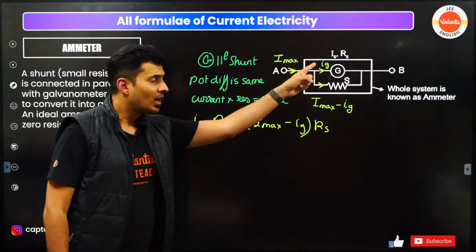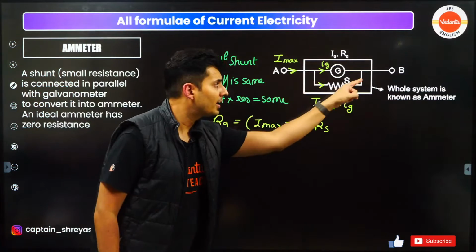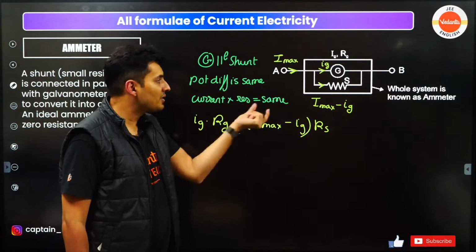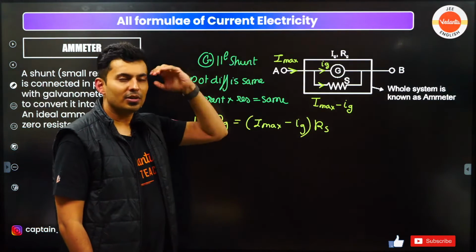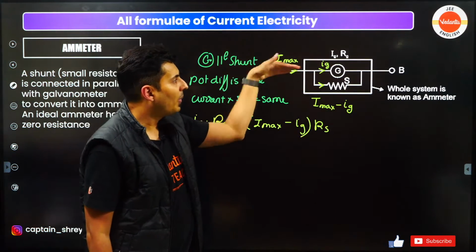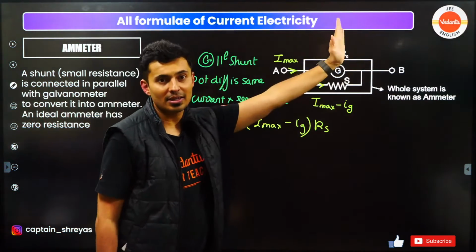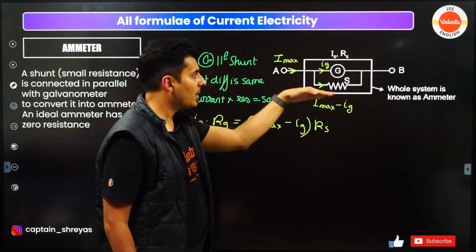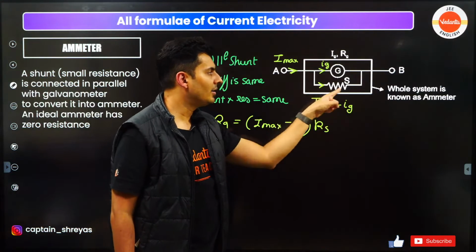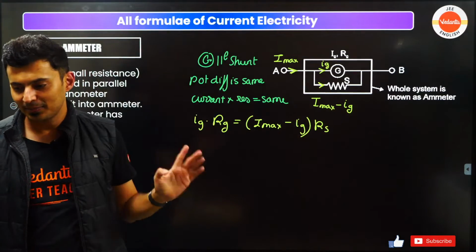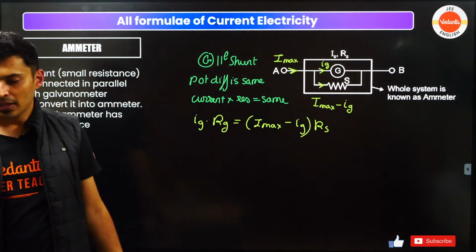Okay? So understand that whenever you keep a resistor in parallel, the voltage will be the same. So current IR will be the same. So you don't even have to buy it. You just have to think, whatever current comes, a part of it goes here, the remaining goes here, like a bypass. Like a bypass road, it will go over here. So I into R will be this I into this resistance. As simple as that. Okay.